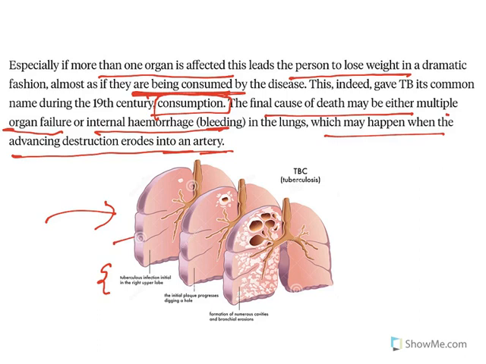So see, look, you can see this. Tuberculosis infection at initial stages, the lung will be like this. When it is progressing, it will be like this. In advanced stage, you can see there are certain holes made in the lungs. And finally, people cough and the blood will be coming from the sputum. And that is the major sign of advanced stage of tuberculosis. This is how TB will cause death.